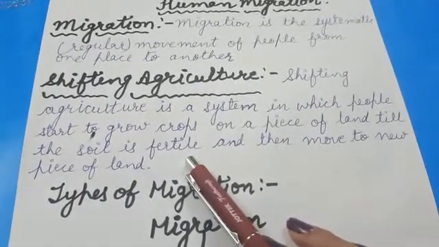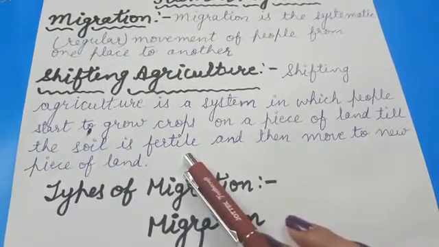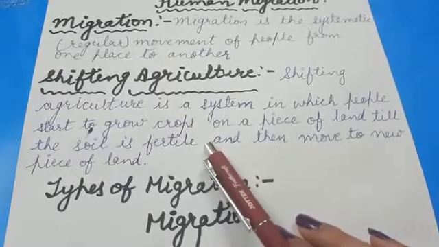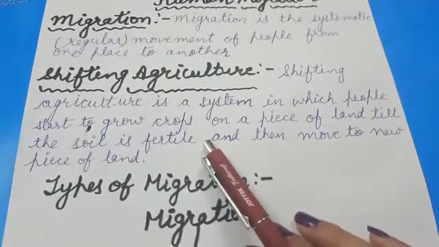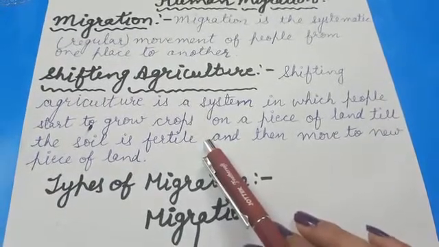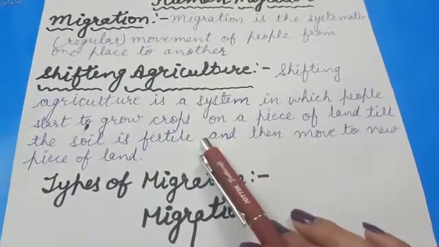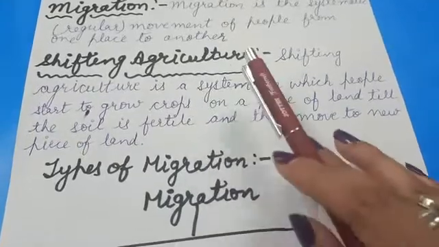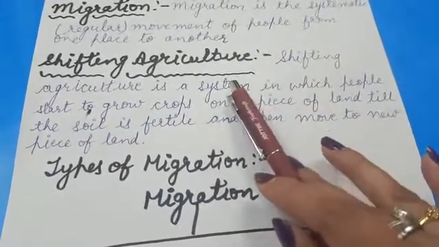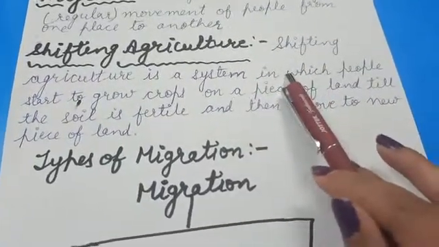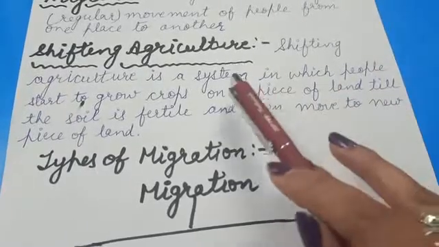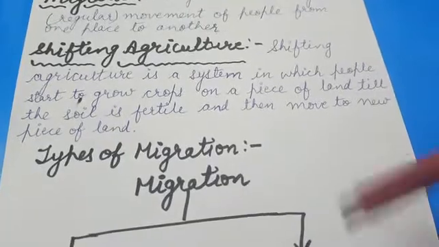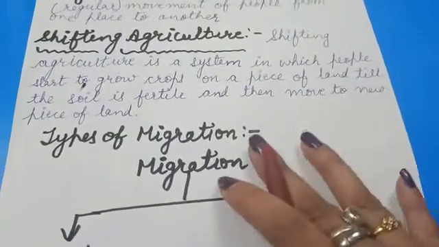In shifting agriculture, human beings started growing crops on a piece of land till the soil was fertile, and then they would abandon it and move to a new piece of land, and this type of practice of growing crops was known as shifting agriculture. So shifting agriculture is a system in which people start to grow crops on a piece of land till the soil is fertile and then move to a new piece of land.